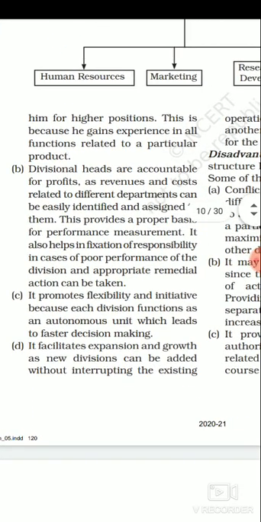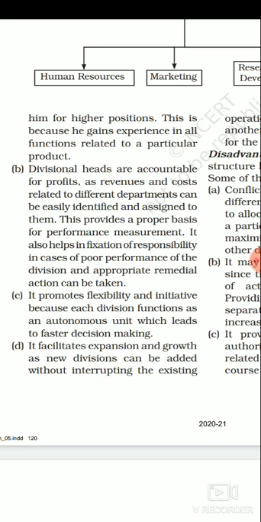The next is saying that the second advantage of the divisional structure is that divisional heads are accountable for profit, as revenue and cost related to different departments can be easily identified and assigned to them. It means that if the organization is working with a variety of products for offering to consumers, every division will have its own revenues, its own profits, and its own costs of expenditure, right?